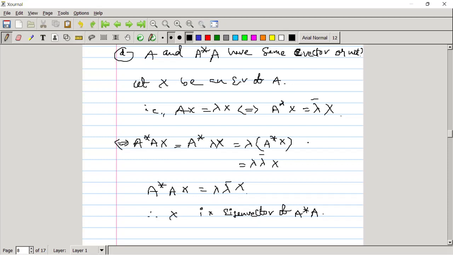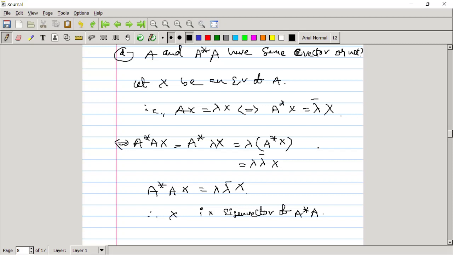And so the first implication: Ax is equal to lambda x if and only if A star x is equal to lambda bar x. Why? That is just one property of a normal matrix.